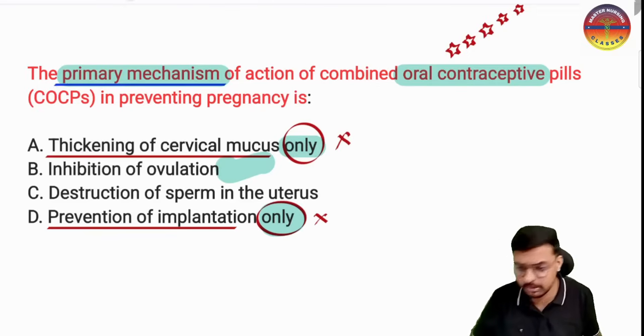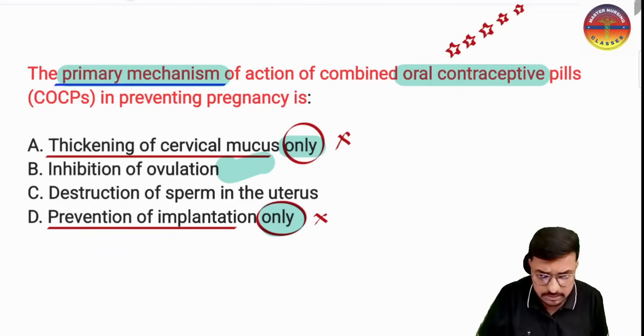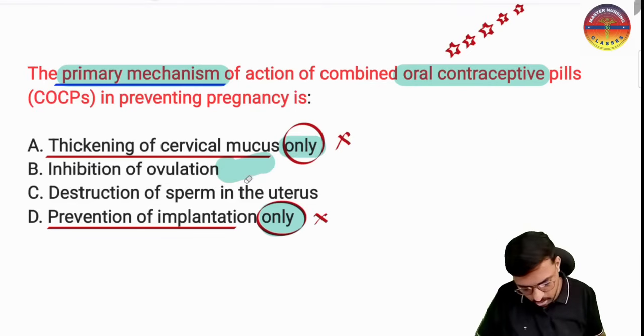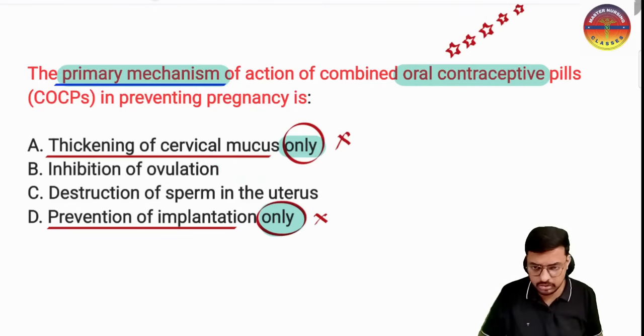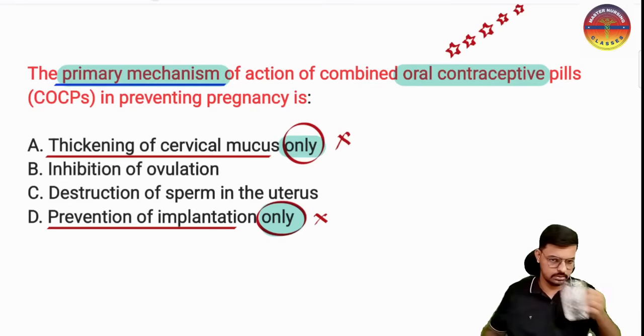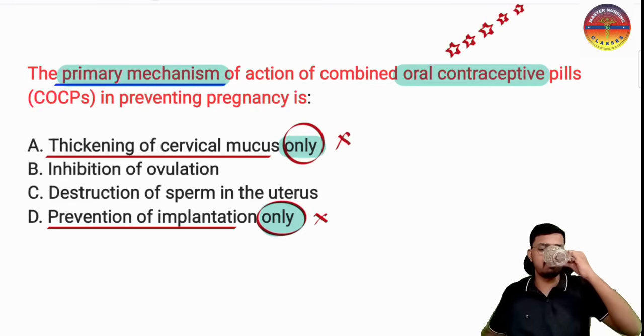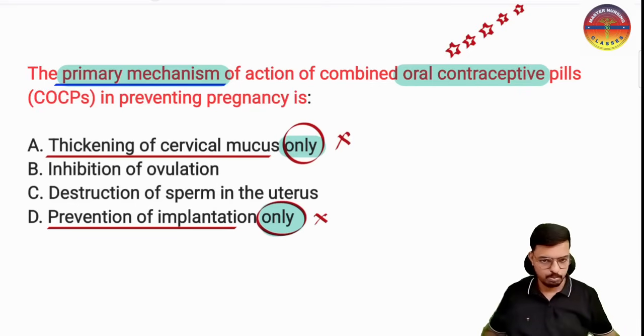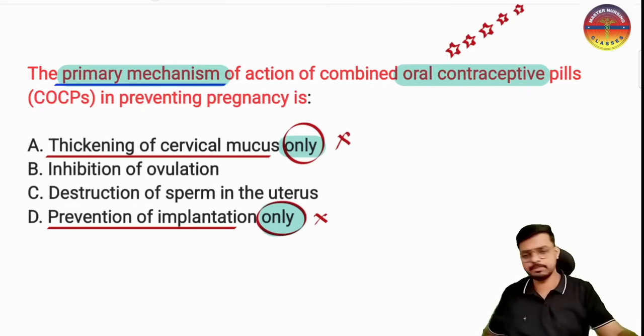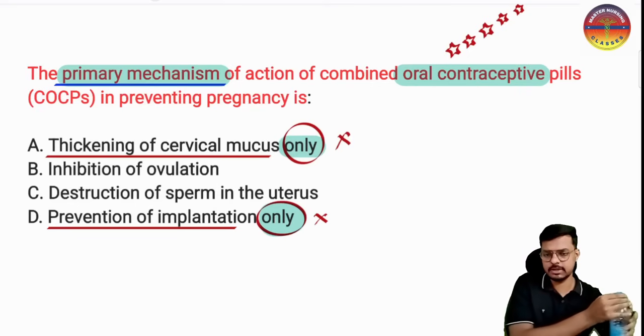Options A and D I eliminated, and you have to choose the answer from option B and C.